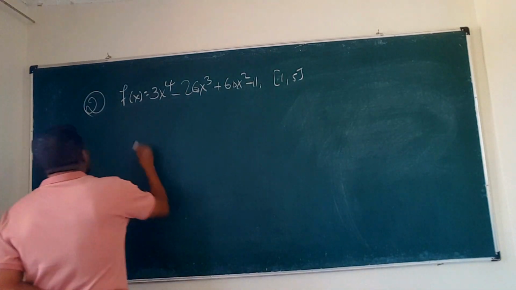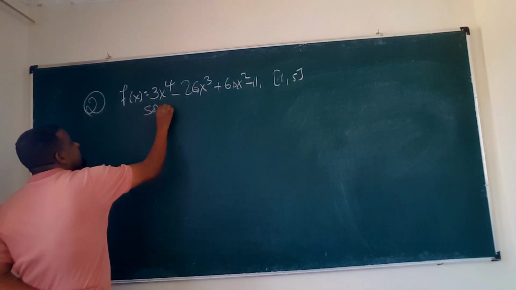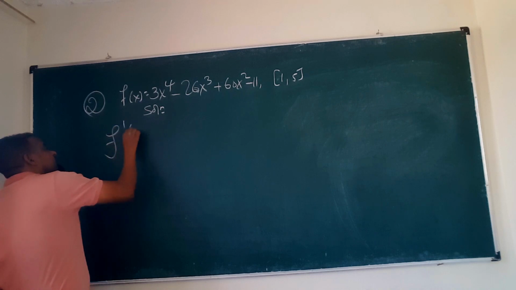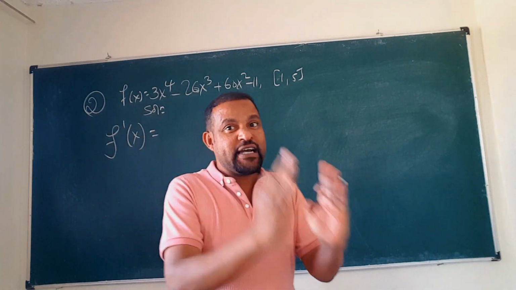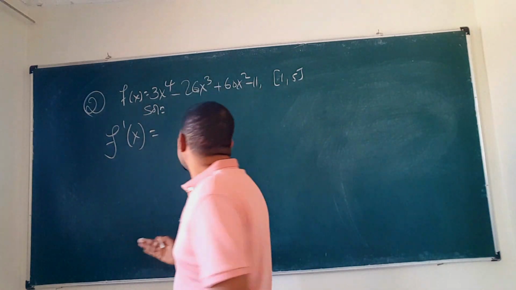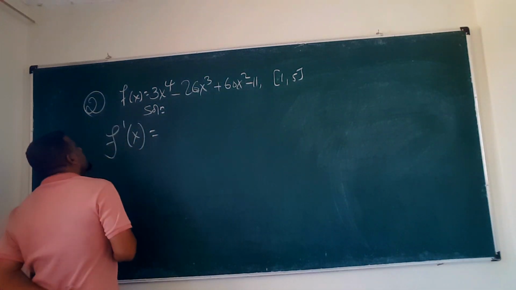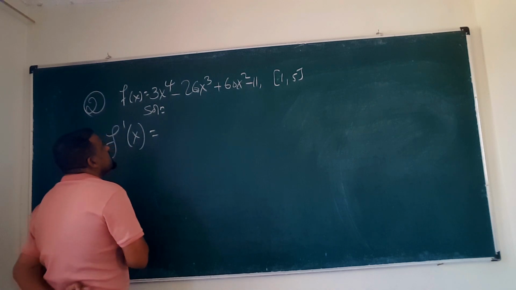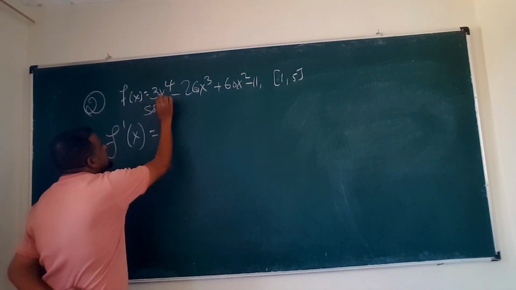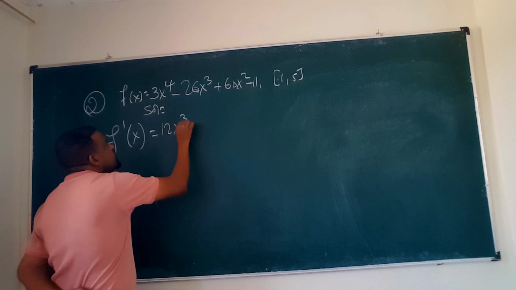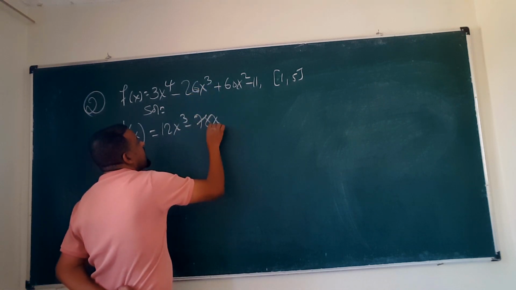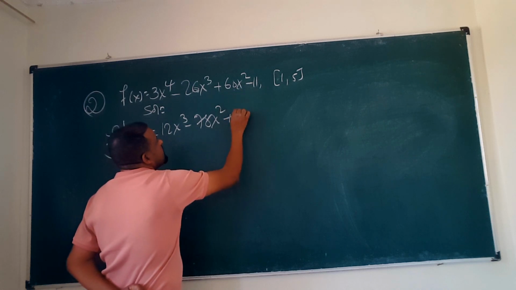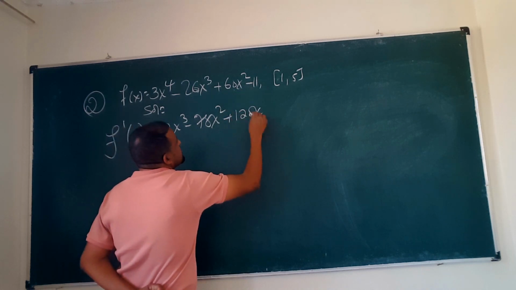So let's do the second one. First let's find the first derivative of the function just to find what? The critical numbers. We find the criticals and evaluate on the interval 1 and 5. Then we just conclude which is the absolute maximum and minimum. This is 12x cubed minus, this is 3 times, I think 78x squared. This is 120x, that is 0.